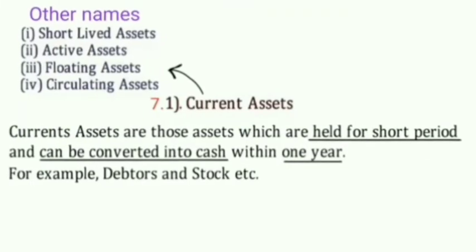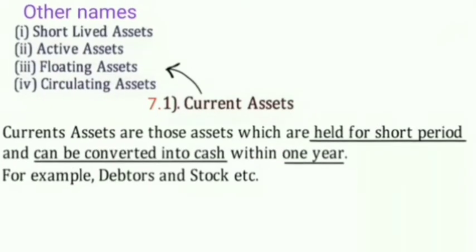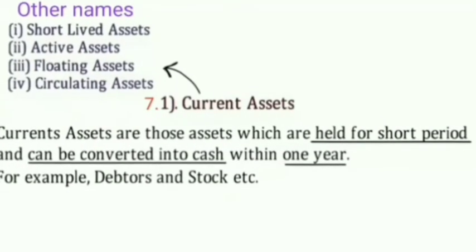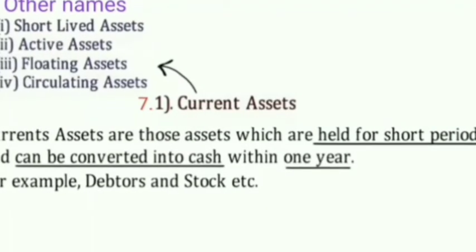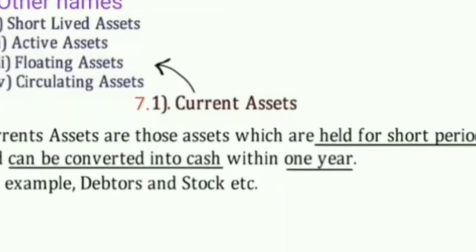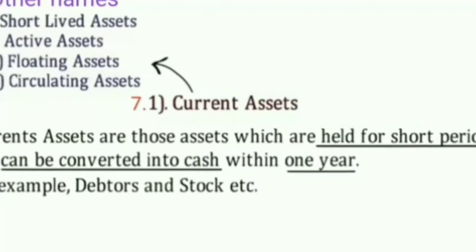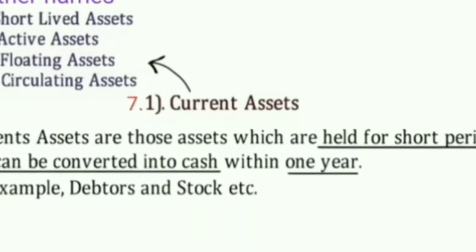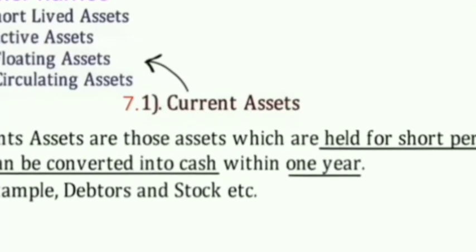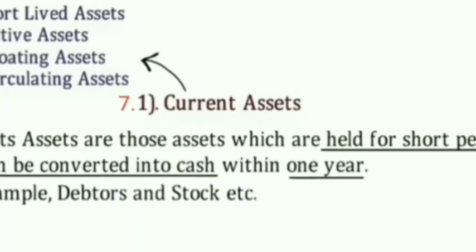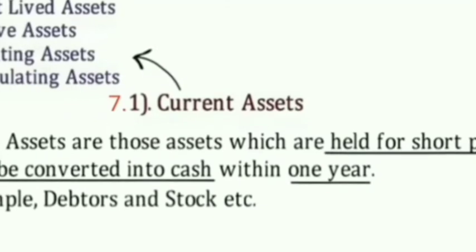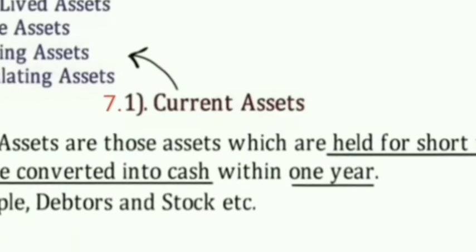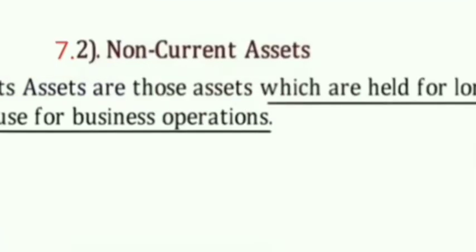Discussing the current asset, we can say that these assets are meant for sale by the business organization and can be converted into cash within 1 year. The other names of this asset are short-lived assets, active assets, floating assets, or circulating assets. The examples can be stock, the examples can be debtors, the examples can be liquid cash itself. Yes, cash itself gives benefit within a current year, so it will also be known as a current asset.